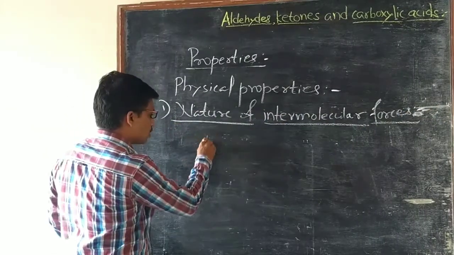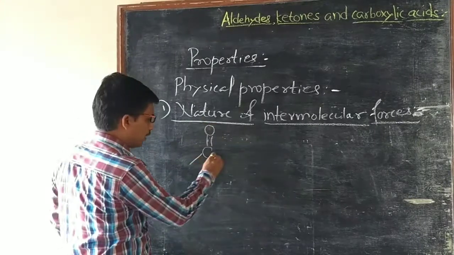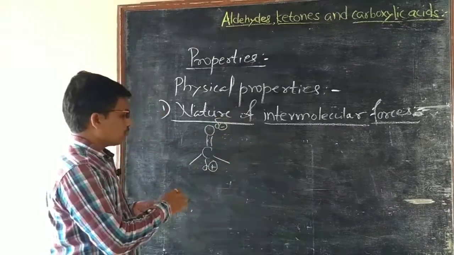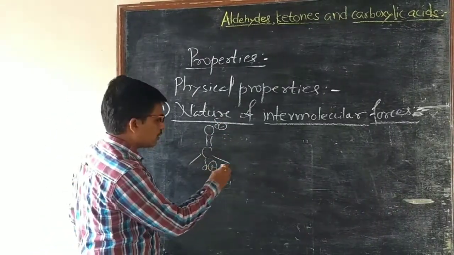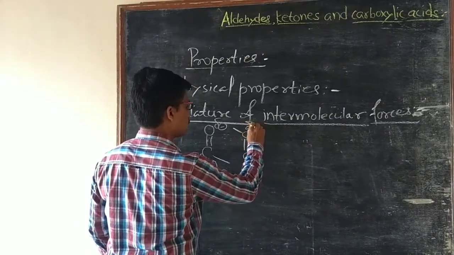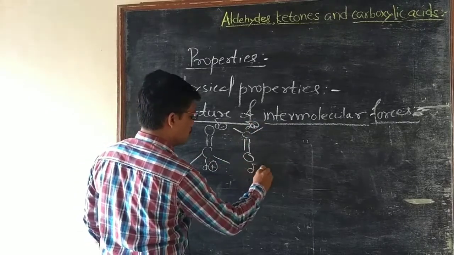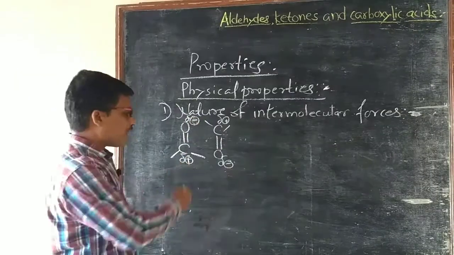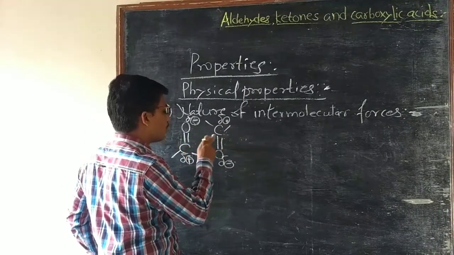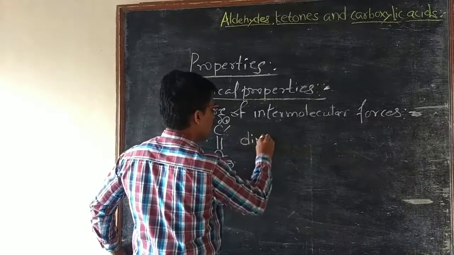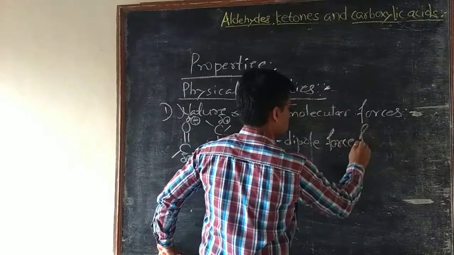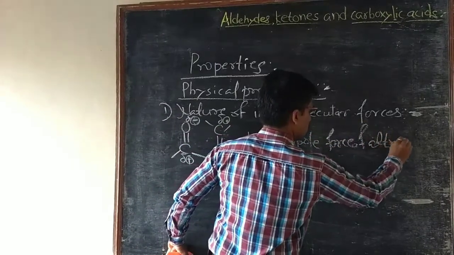The carbonyl bond in aldehydes and ketones is a polar covalent bond. The molecules orient in such a way that oppositely polarized atoms face each other. As a result, these molecules have intermolecular dipole-dipole force of attraction.